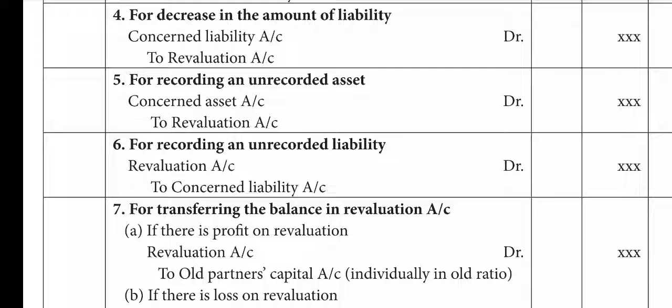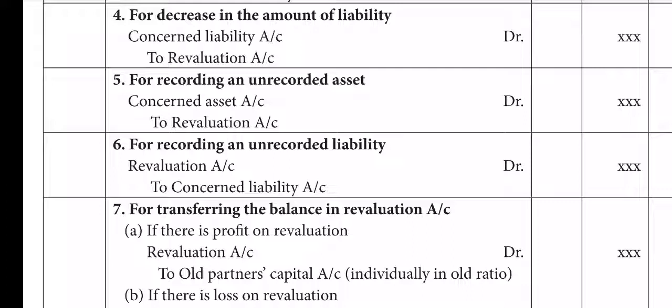For example, respective assets account debtor, respective liabilities account debtor to revaluation account, profit items, that's all. Then loss items similarly, the same in opposite. Here for loss, as I pointed out, it is a nominal account, so revaluation account is to be debited. Therefore revaluation account debtor to decreased value of asset, to new liability brought into the account, to the increased value of liability. So these 3 are the loss items.